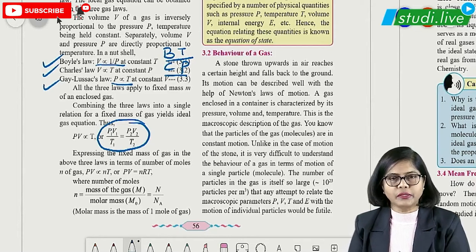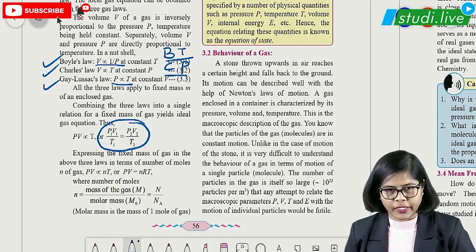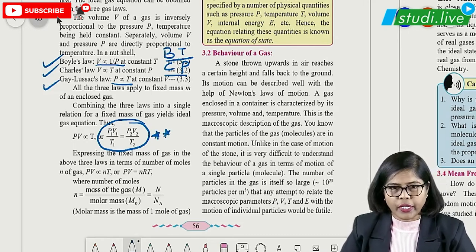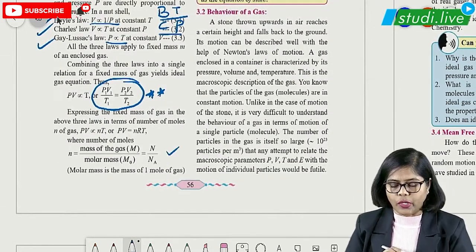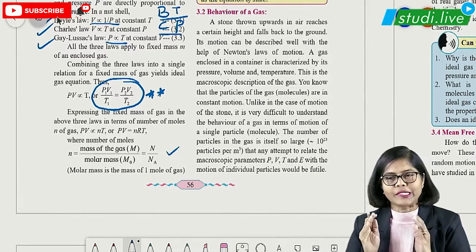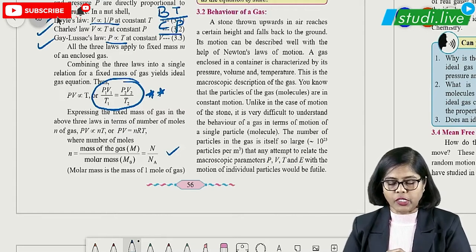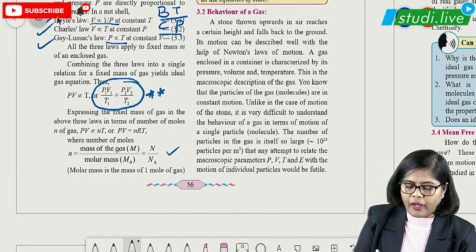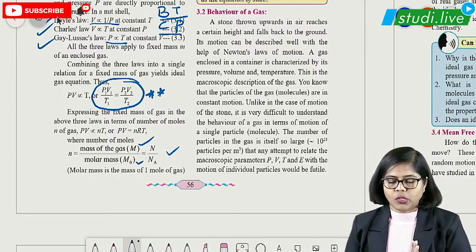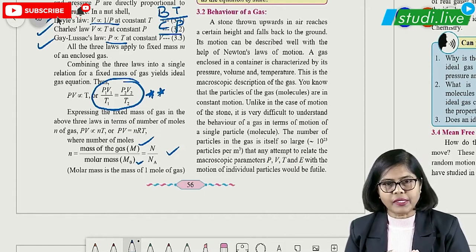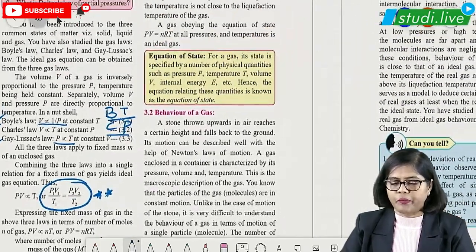For the ideal gas equation, we have PV proportional to T, that is P1 V1 upon T1 is equal to P2 V2 upon T2, right? So remember this very important formula. Okay, students, one more very important one is n is equal to N upon Na, that is number of moles equals number of molecules upon Avogadro number. The same formula you have as m upon M0 also. So these two formulae you have to remember, right? Capital M is what? Mass of gas and molar mass. Remember this particular part, because everywhere we are going to use this formula, right students?